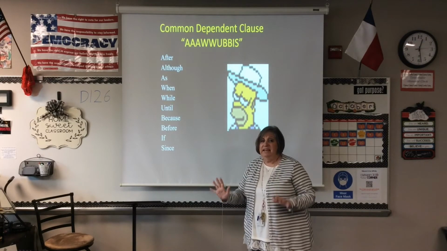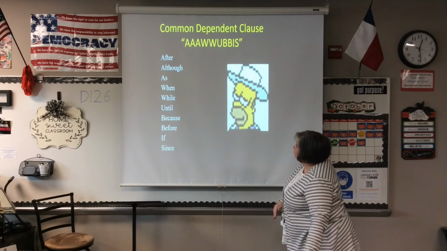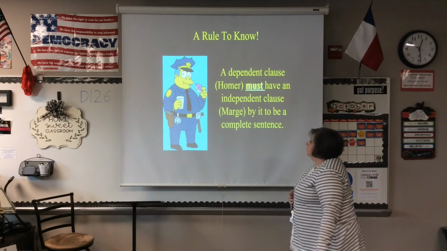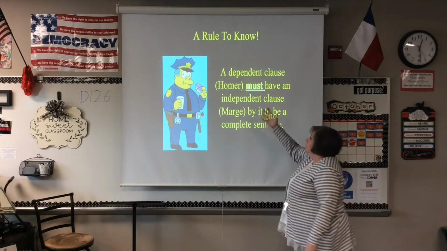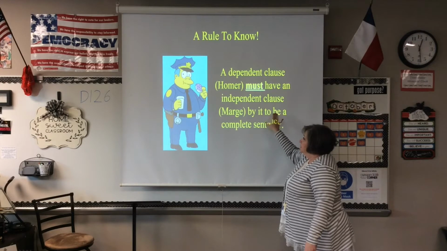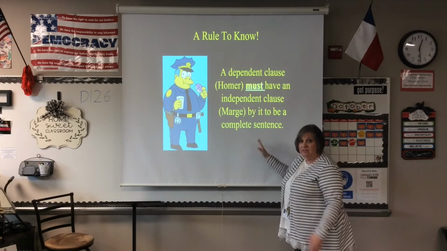It's going to need something else to make it a complete sentence. So, a rule to know: a dependent clause, Homer, must have an independent clause, a Marge, by it to be a complete sentence.